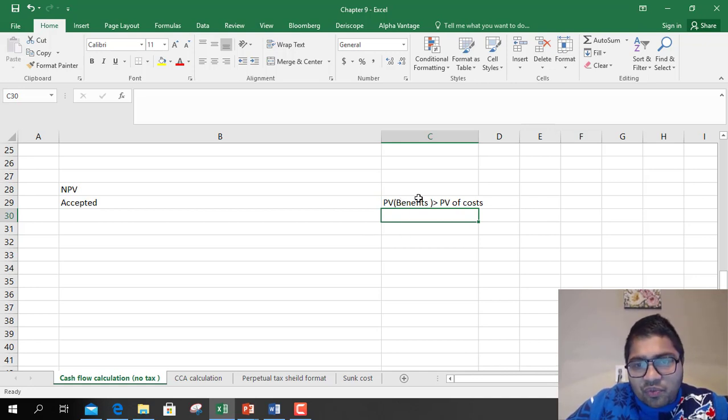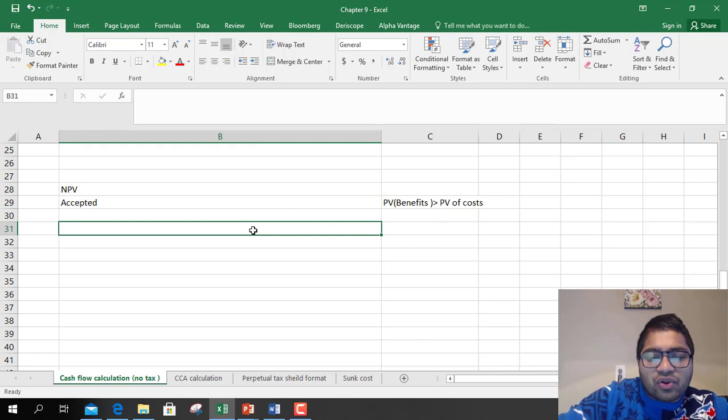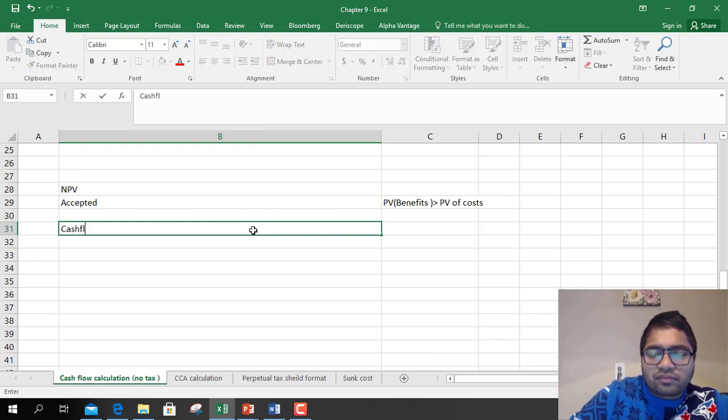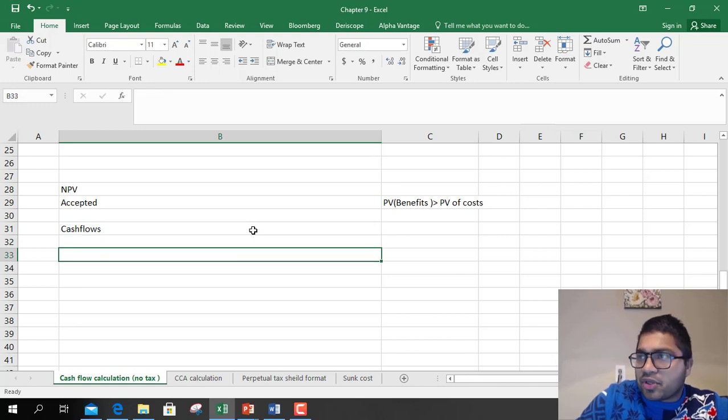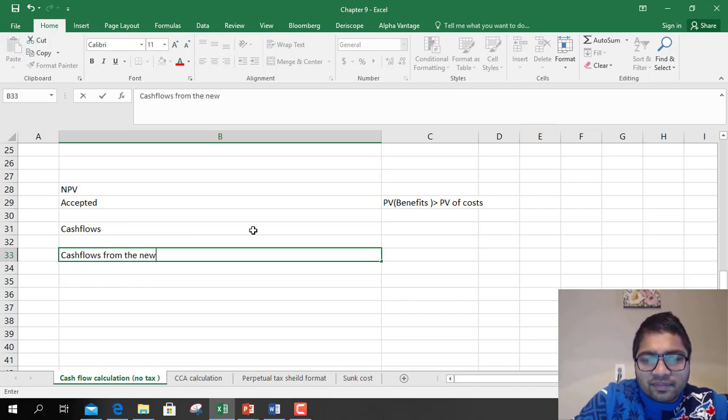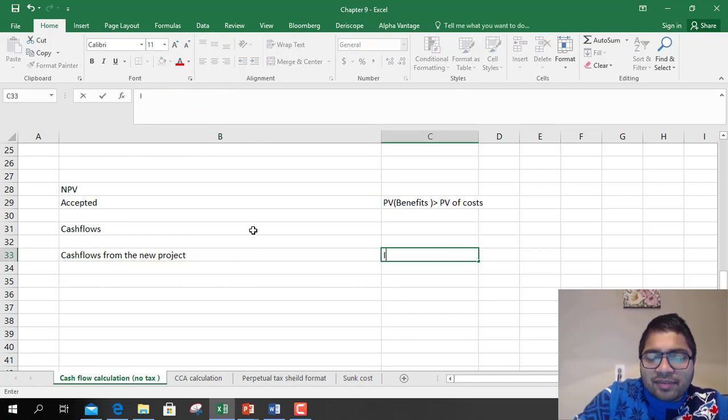Now, what are benefits? Benefits are cash flows. So for any firm to accept or reject a project, we need to know the cash flows from the new project, which is nothing but incremental cash flows.